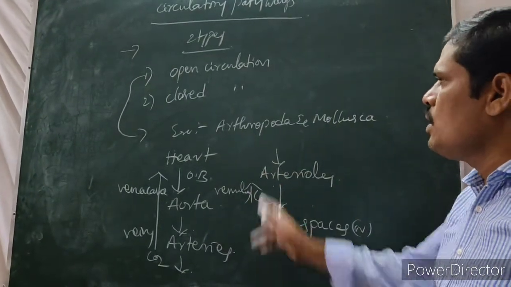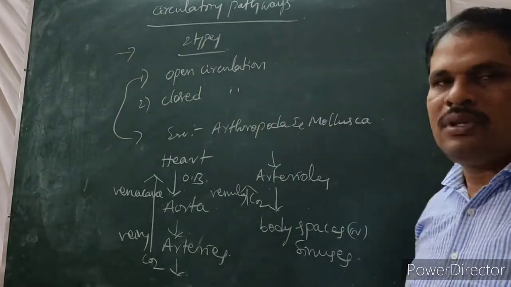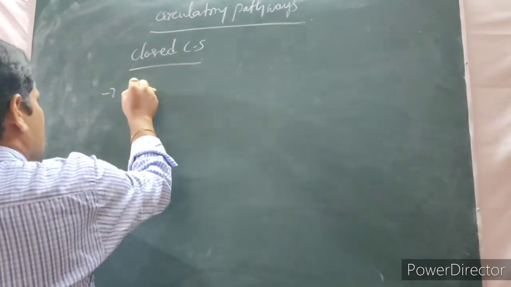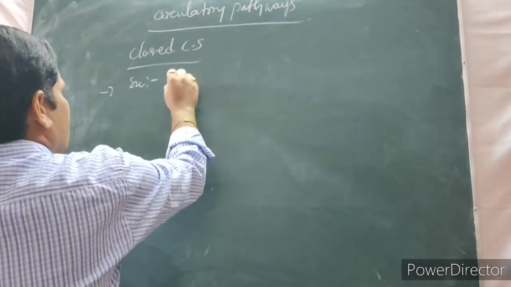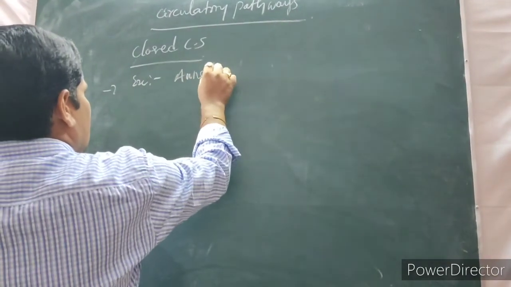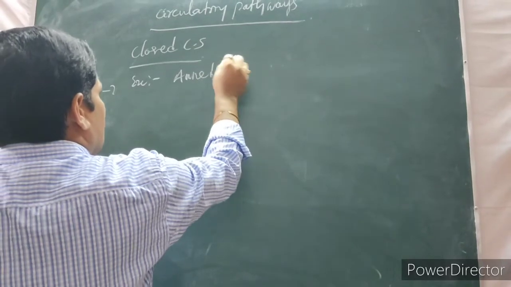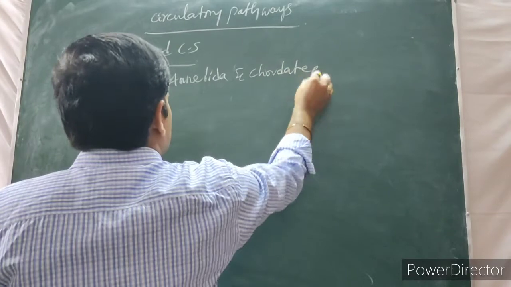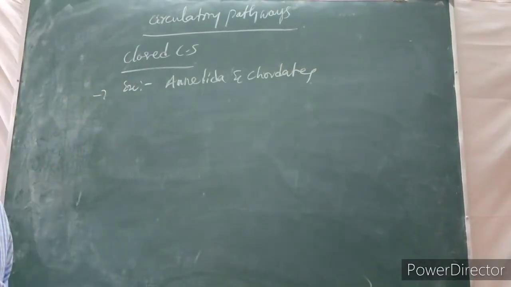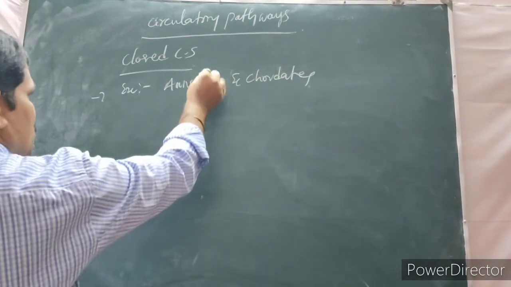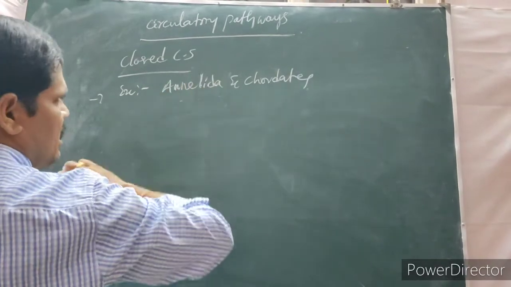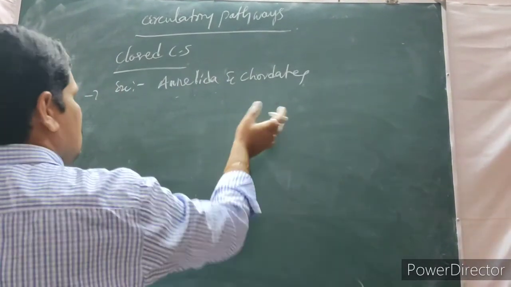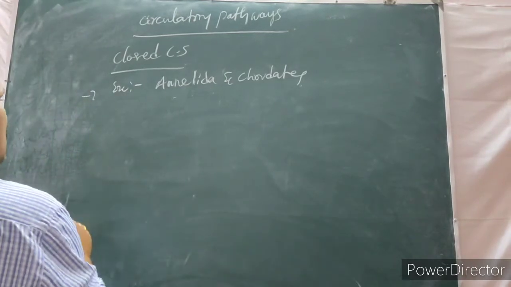The next one is the closed circulatory system. What is under the closed circulatory system? Common examples are Annelida and chordates. Annelida means phylum Annelida, a common example is the earthworm, and chordates are Pisces, nothing but fishes, and frogs. Those are all examples for the closed circulatory system.